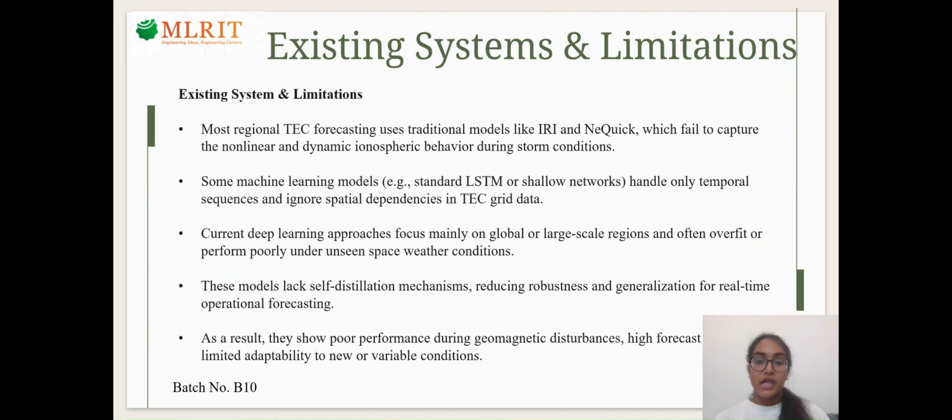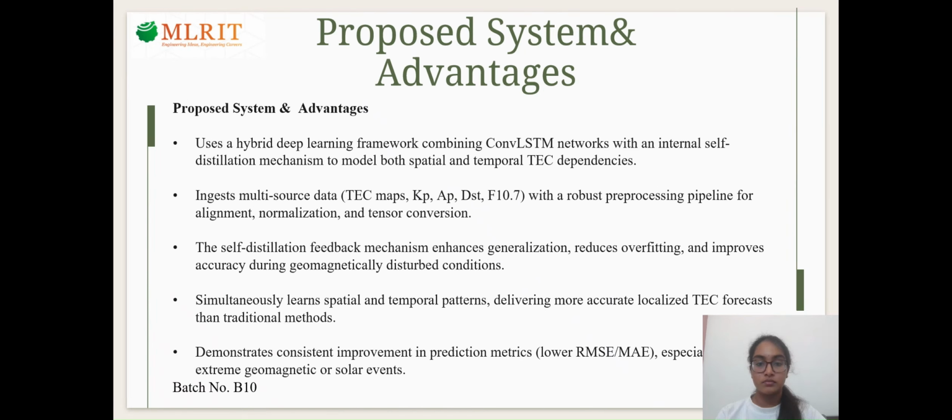In existing systems, traditional models like IRI and NeQuick are used. These models fail to capture nonlinear ionospheric behavior. Some machine learning models only handle temporal data and ignore spatial dependencies. Many deep learning models focus on global regions and perform poorly under unseen conditions. They also lack self-distillation, which reduces robustness. As a result, they show high errors and poor performance during storms.